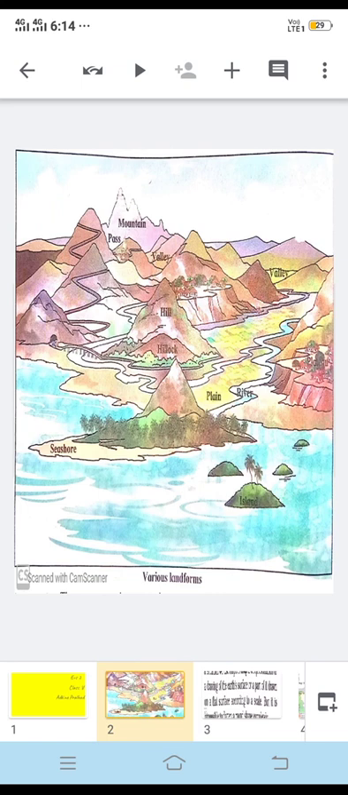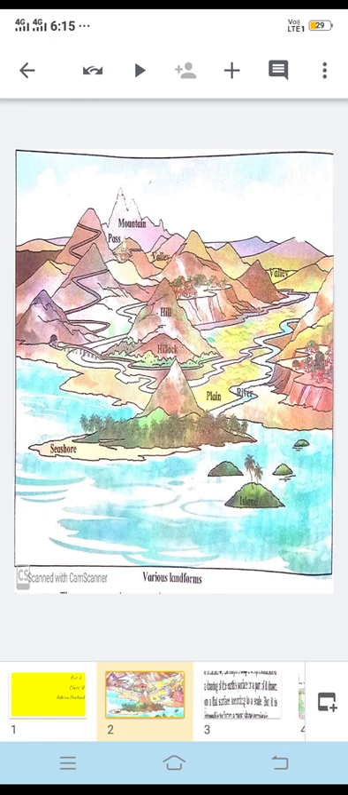Then we have seashores. Seashores are the places that are near the seas, where we can say the land is finishing and the sea is getting started. Then we have islands also. Islands, we can say, are the land which is seen in between the sea, or in the middle of the sea, that we can call islands.